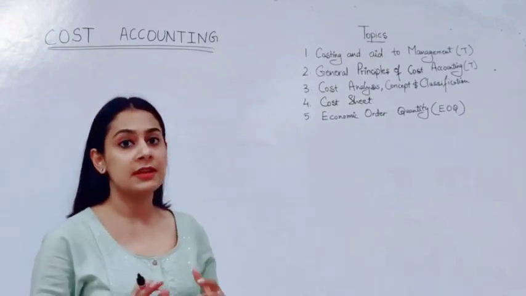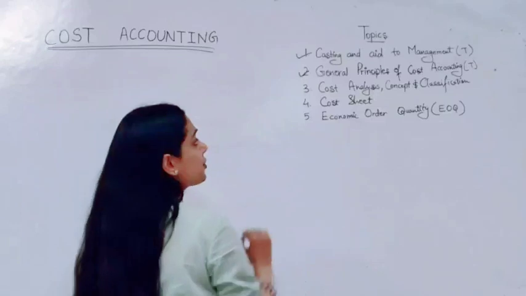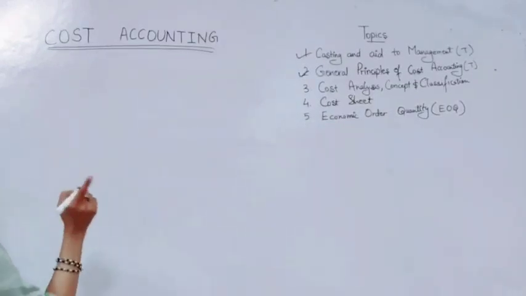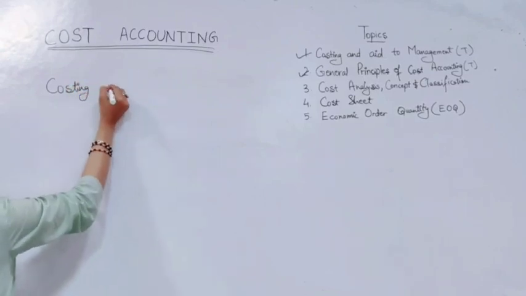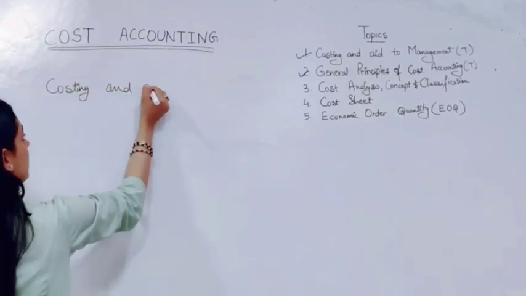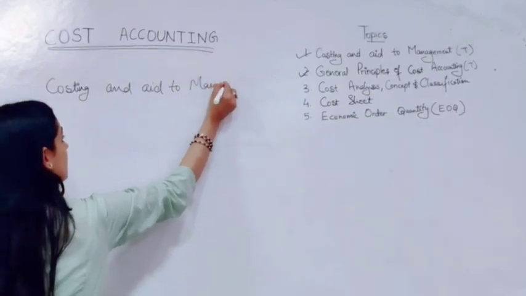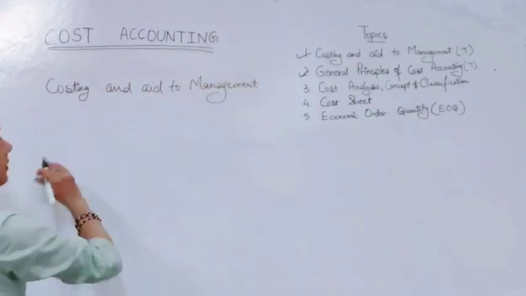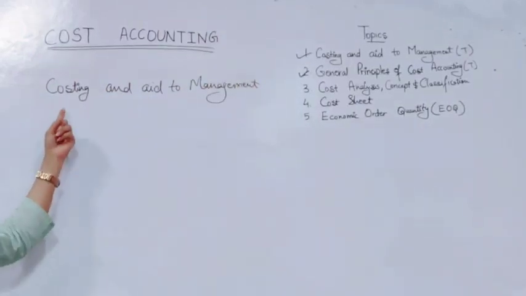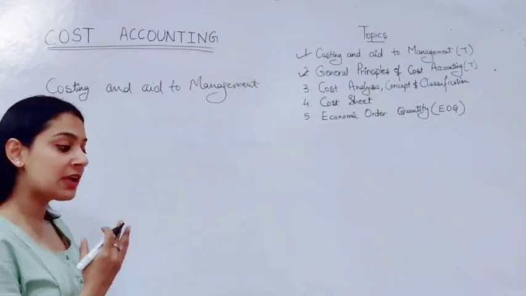So first of all, let's begin with the theoretical topics, that is costing as an aid to management and general principles of cost accounting. The first topic is costing and aid to management. So by this we mean how costing is going to help management. Now how will it help management?